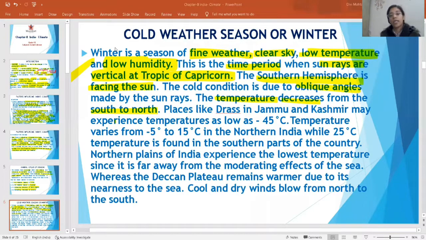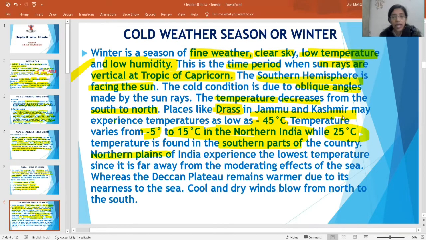You must have heard of places there, Dras, that is in Jammu and Kashmir. Minus 45 degrees Celsius temperature is there in winter season. Minus 45 degrees. Various places it is minus 5 degrees to 15 degrees Celsius if I talk about northern part of India. While 25 degrees Celsius is the temperature that is in the southern parts of India. Okay. If you go to north in Dras in Jammu and Kashmir, minus 45 degree temperature is there. Minus 5 degrees to 15 degrees Celsius is the North India, and in the South India, 25 degrees Celsius.